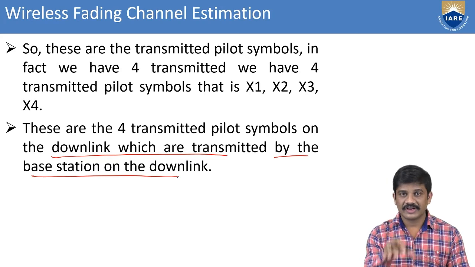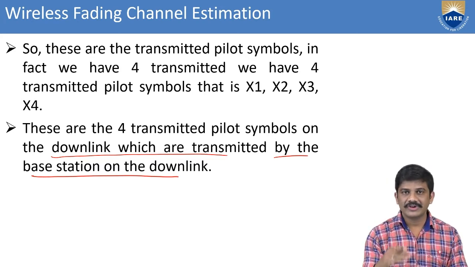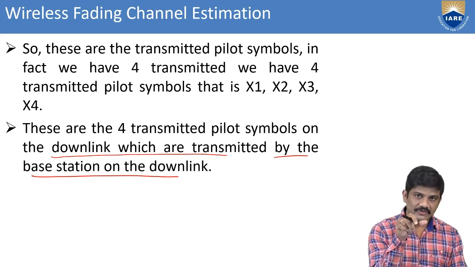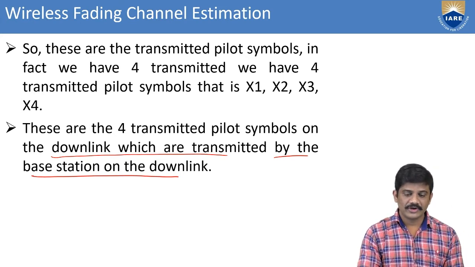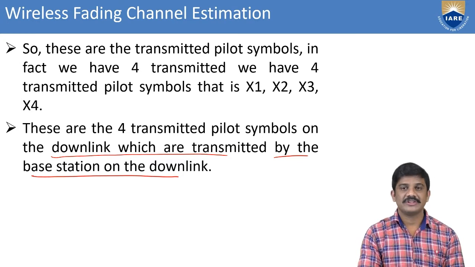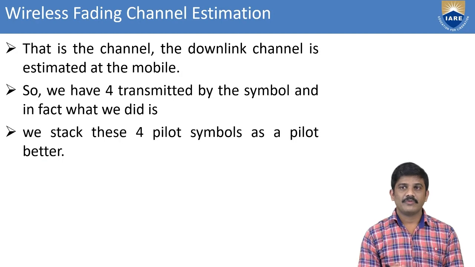Whatever 4 transmitted symbols we consider come under the downlink scenario only, in the form of a 4-point symbol.